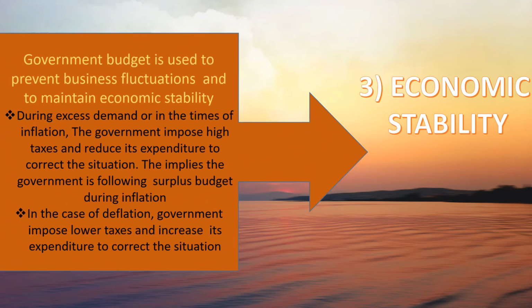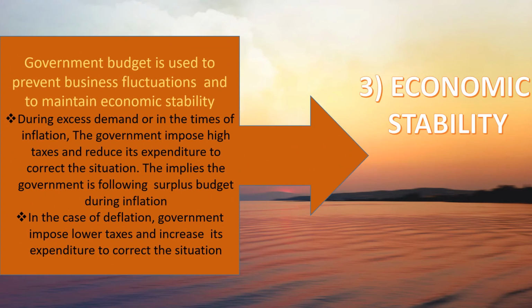Now, the third objective of the government is to maintain economic stability in the economy, meaning there should be no fluctuation in prices, neither inflation nor deflation. And to correct these fluctuations, the government again uses its tools of taxation and expenditure. For example, in the case of inflation, when people are having higher incomes, the demand is increasing, therefore the price level is increasing. The government in these times imposes heavy taxes and reduces its expenditure to correct the situation. And vice versa, in the case of deflation, the government imposes lower taxes and increases the expenditure to correct the situation.